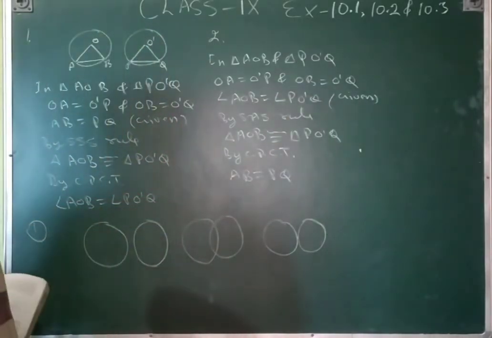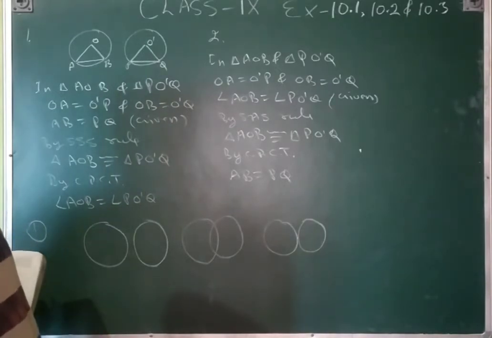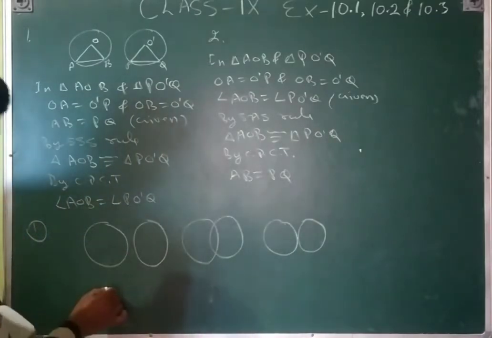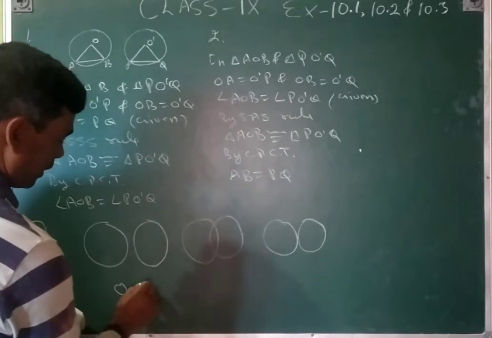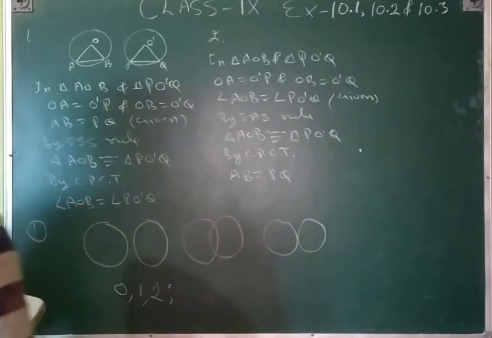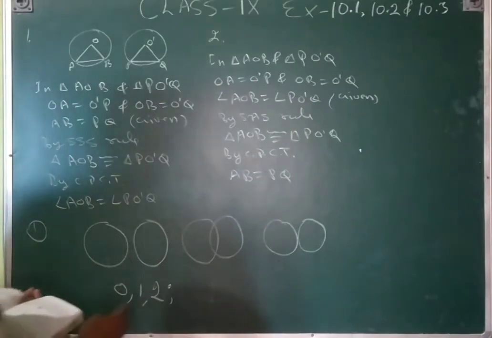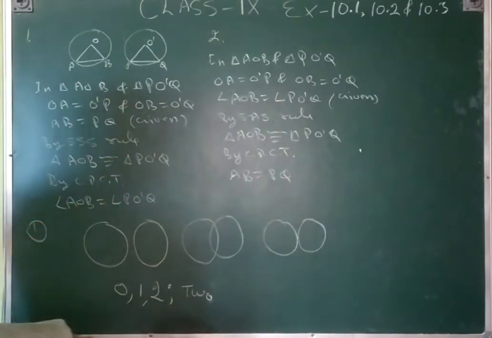It is asking how many points each pair has in common. Here it is 0, here is 1, here is 2, but the maximum number of common points is only 2.